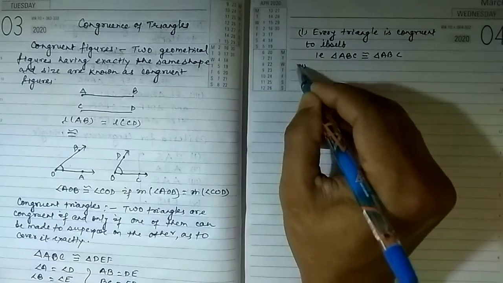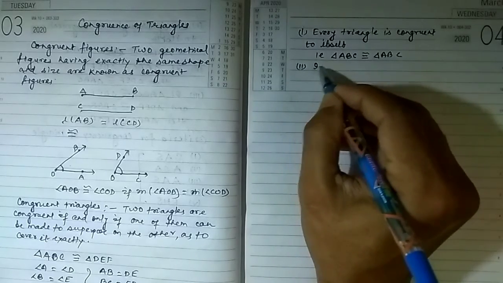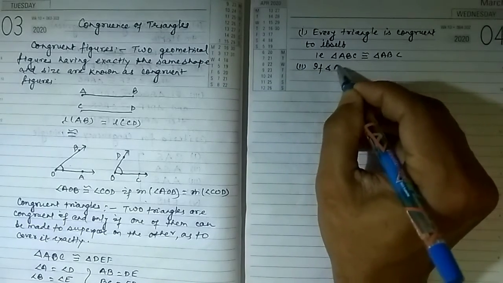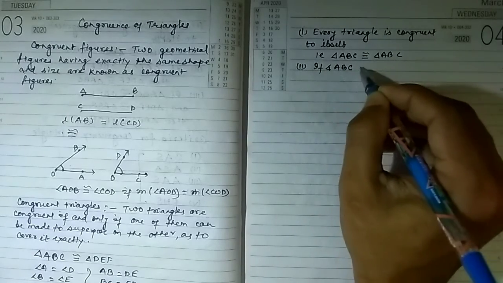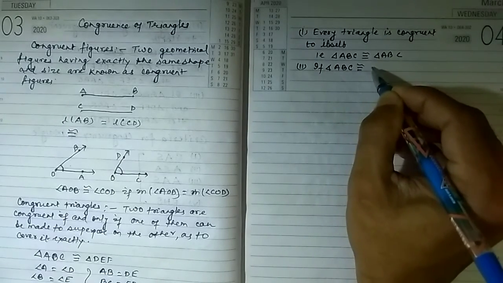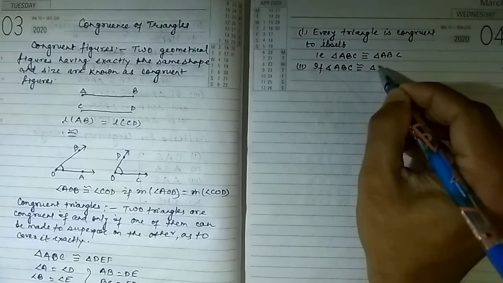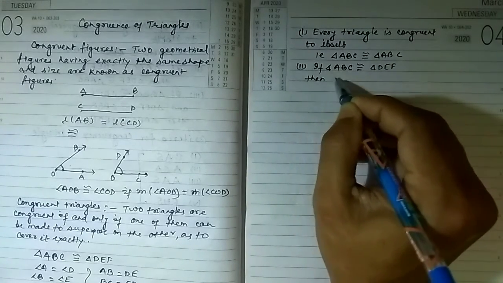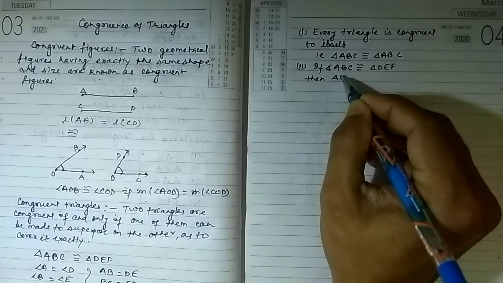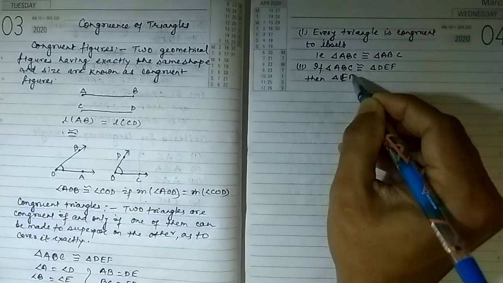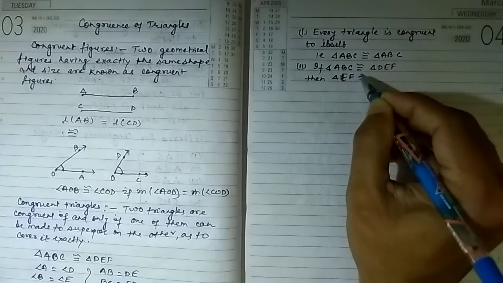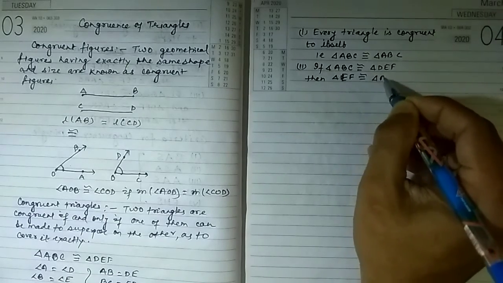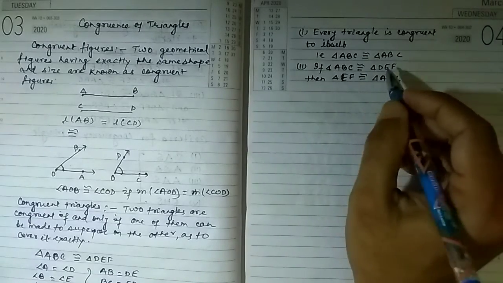The second result is if triangle ABC is congruent to triangle DEF, then triangle DEF is also congruent to triangle ABC.